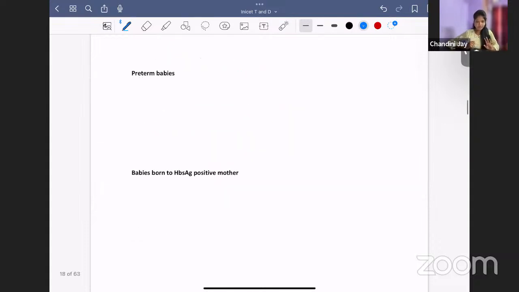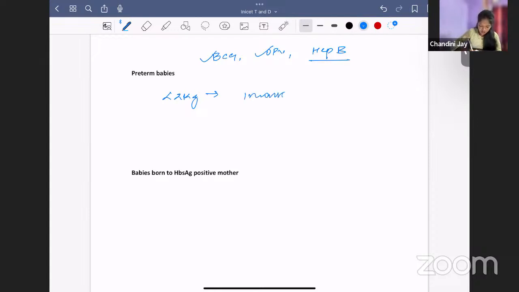Now, what about preterm babies? Can we give or not? Yes. What are the vaccines we give at birth? BCG, OPV, and Hep B, right? You can give BCG and OPV irrespective of the birth weight of the baby. If the baby is less than 2 kg, you're not supposed to give hepatitis B. Then what to do? You wait for 1 month or for the baby to become more than 2 kg, whichever is earlier, and then administer. So for preterm babies less than 2 kg, don't give hepatitis B.